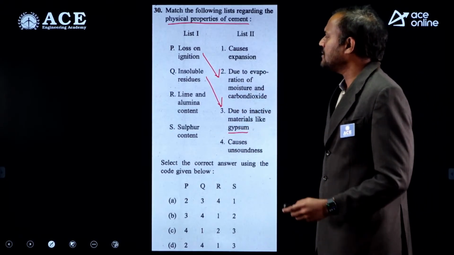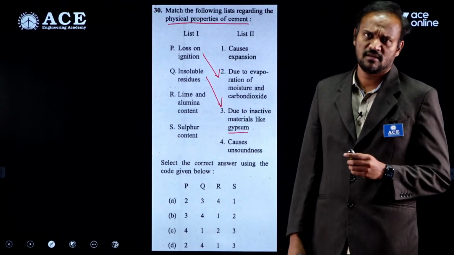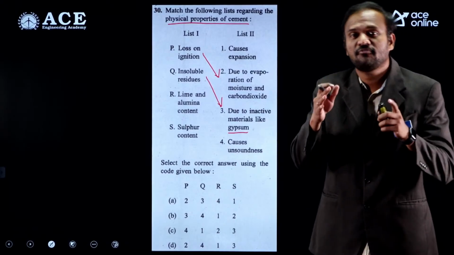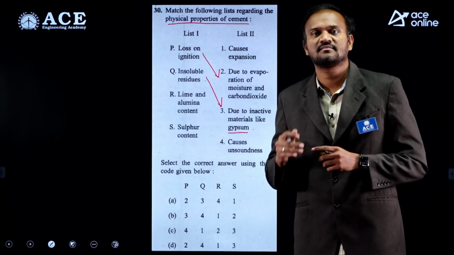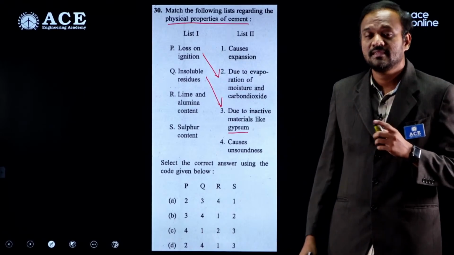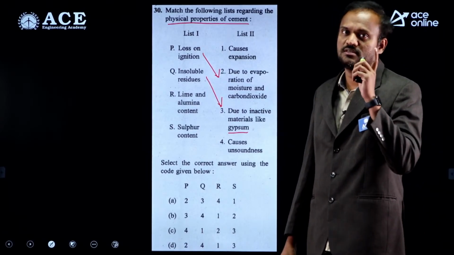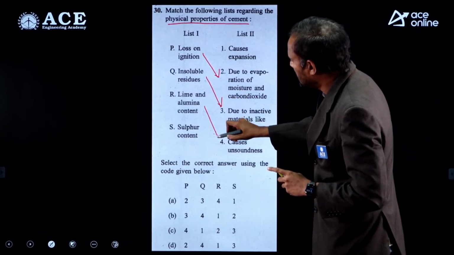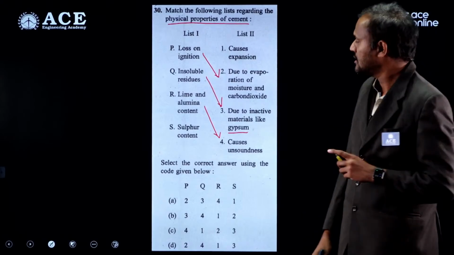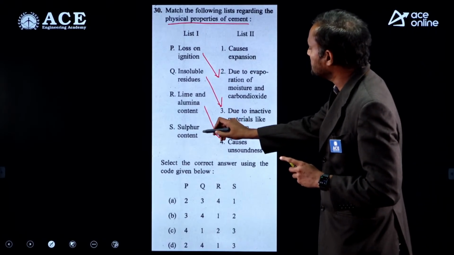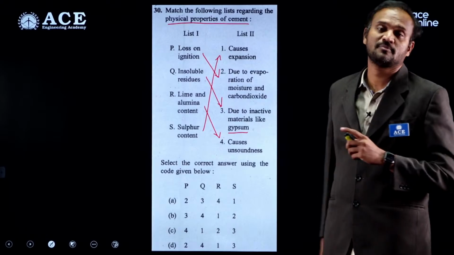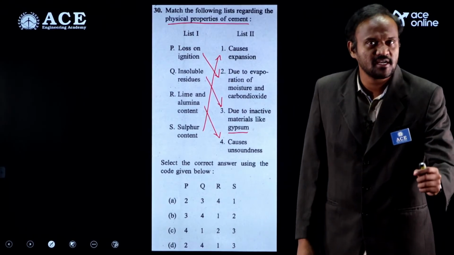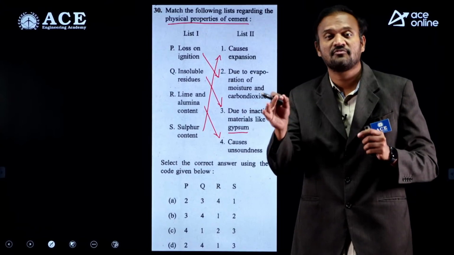Lime and alumina content. What does lime do? If the cement contains an excess amount of lime, then the cement will become unsound. So it causes unsound behavior. Finally, sulfur content leads to expansion. In the cement, if there is significant sulfur content, it causes sulfate attack.